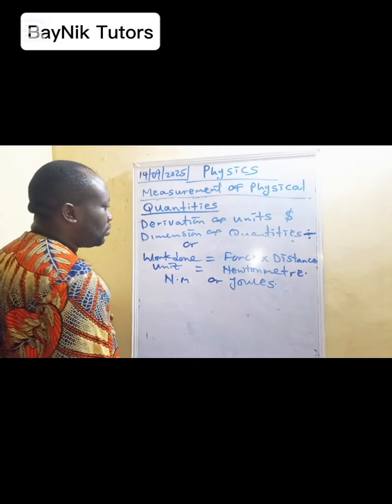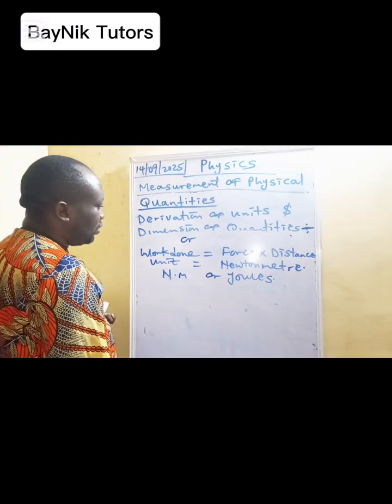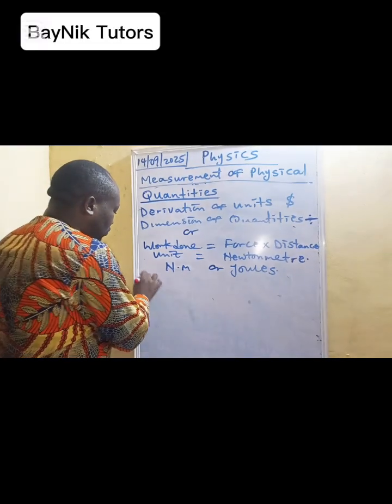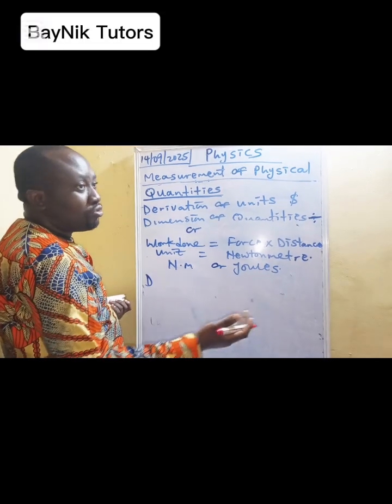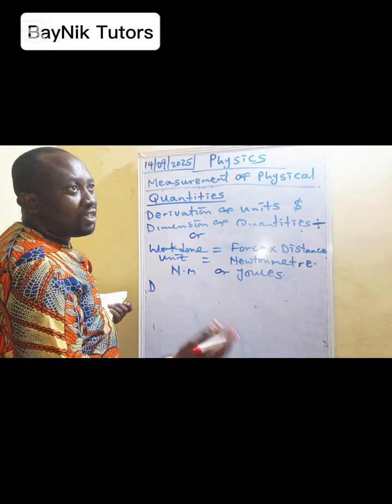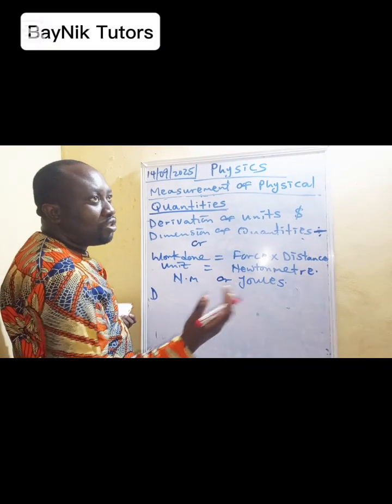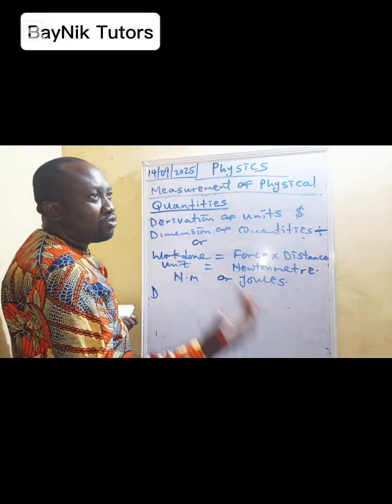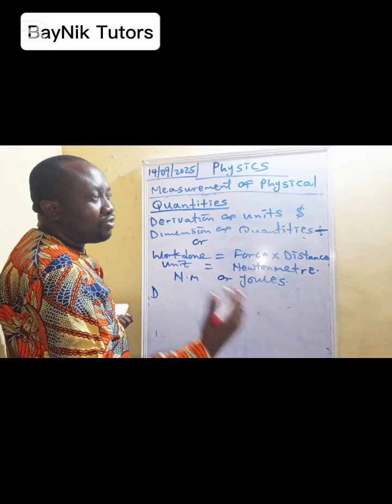For energy, you hear us talking about 2 kilojoules, that's 2 times 1000 joules, 3 kilojoules, that's 3 times 1000 joules.